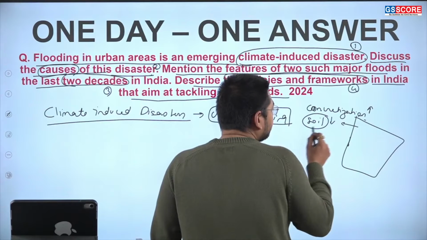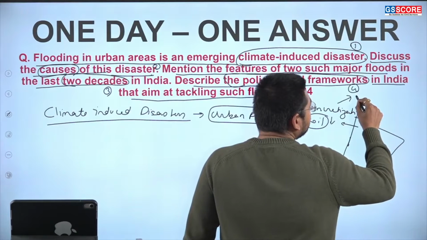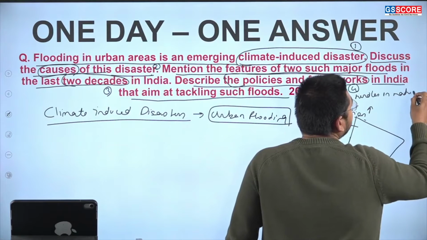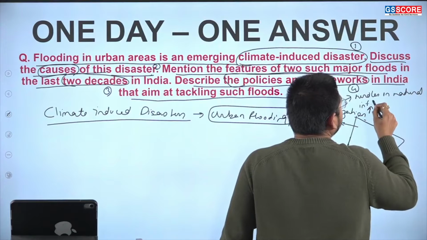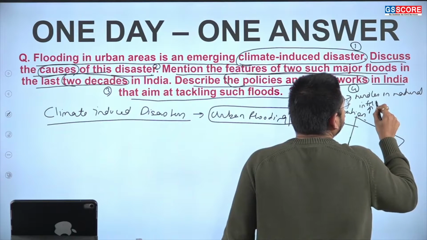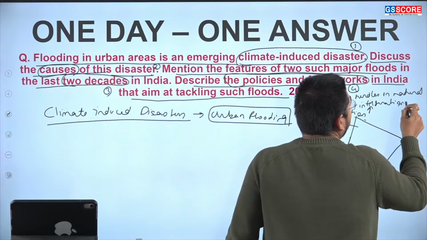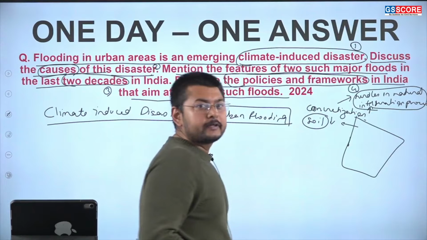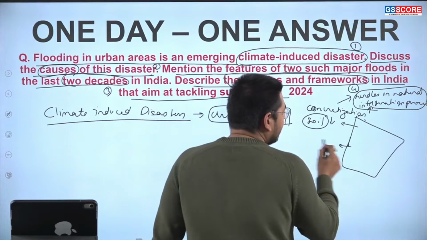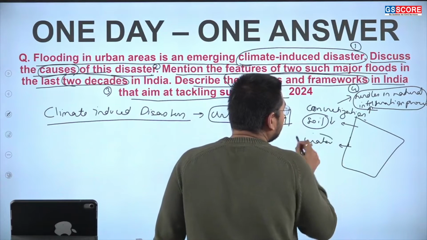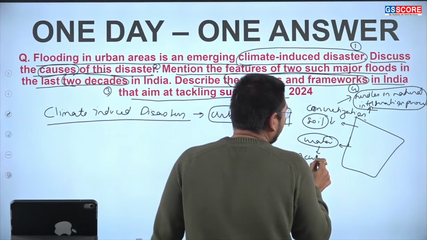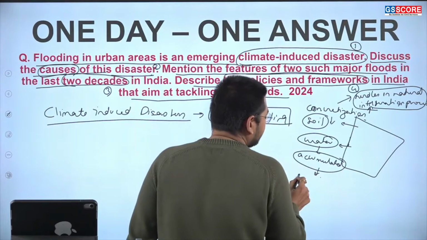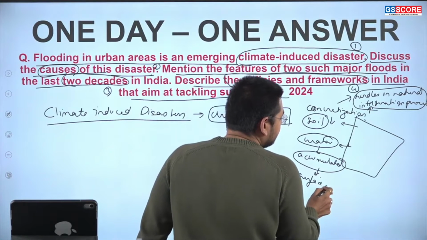This is basically resulting in hurdles in the natural infiltration process, where the water from the rainfall is getting accumulated, and this accumulation of water is moving in the form of surface runoff.